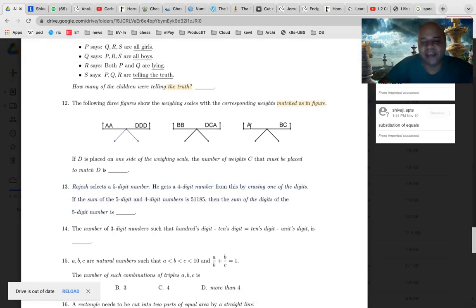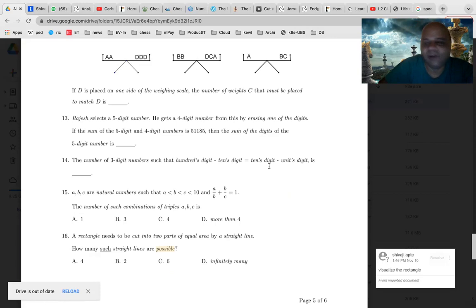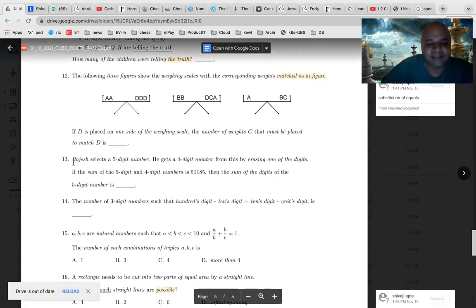Just like here, A is equal to B plus C. Right? In the third figure, there is A and it's equal to B plus C. BC means B plus C here, not B into C, because they are just telling the weights. There is 1 weight of B and 1 weight of C there. So A is equal to B plus C. Similarly, they want to know on one side, if they place D, how much C they should put on the other side. I think we found it, D is equal to 8C or something like that. We found it from last time, I remember. Right? Okay. So 13th one, we are again coming back.